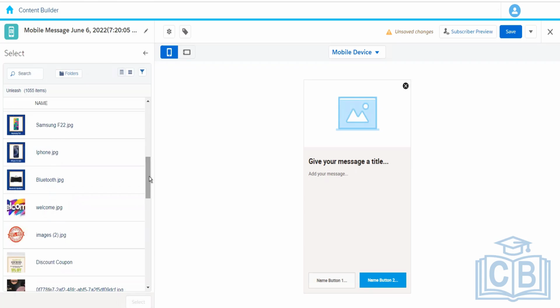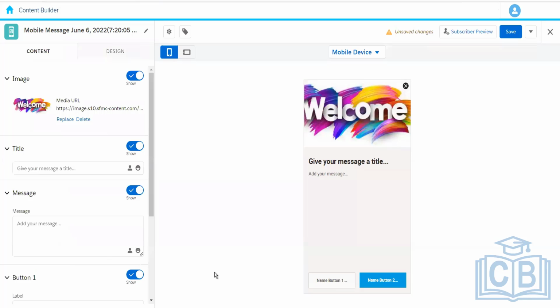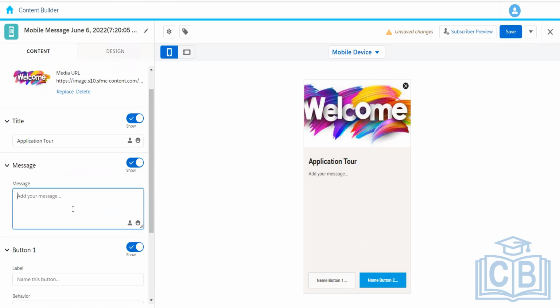Or whenever we install the application, it basically gives you the option to have a tour of the application, right? So let's say application tour, and then we can have the message as: please click the below button to start the application tour.